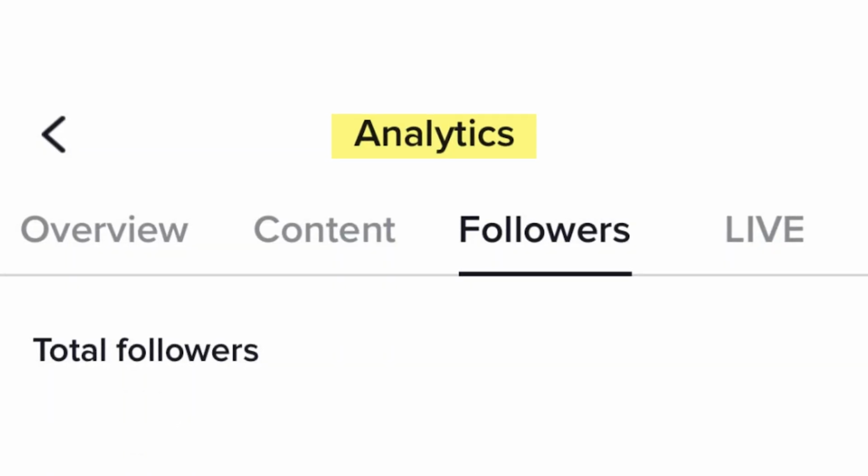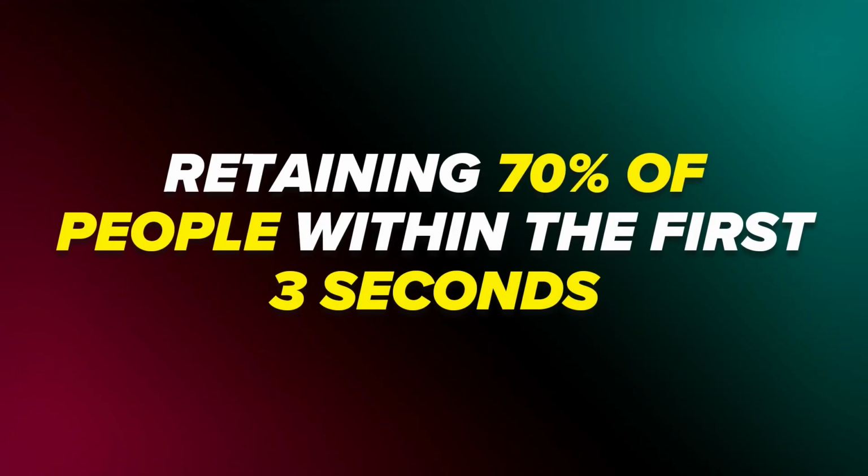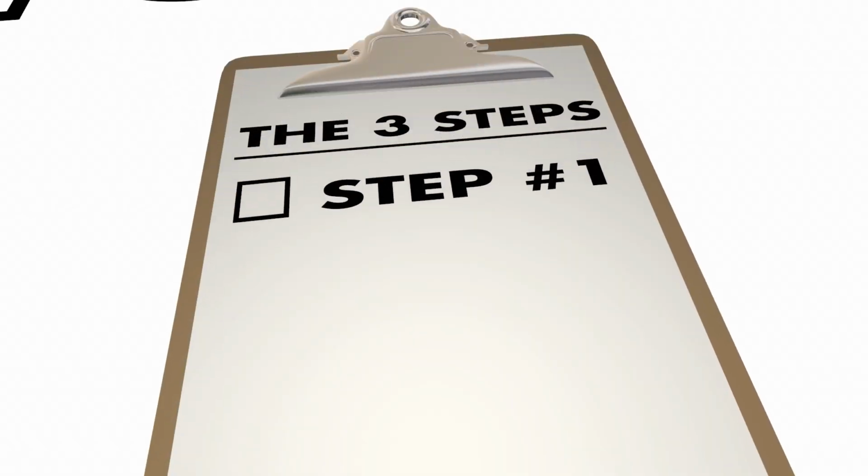But we can't stop there. You also need to make sure that you're creating content that's hitting the right analytics. And the first analytic that you need to make sure that you're paying attention to is that you're retaining 70% of people in the first 3 seconds. And if you don't know how to do it, I have a 3-step system that is going to make it incredibly easy for you to do this.